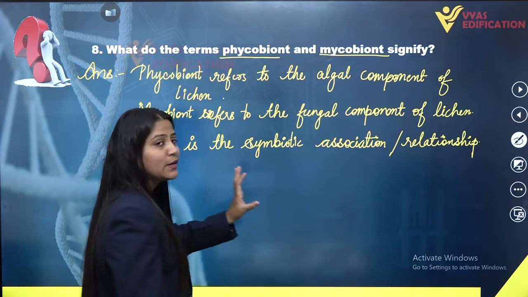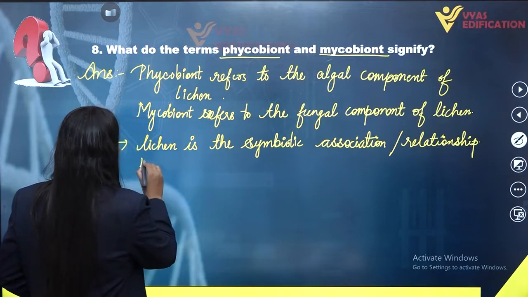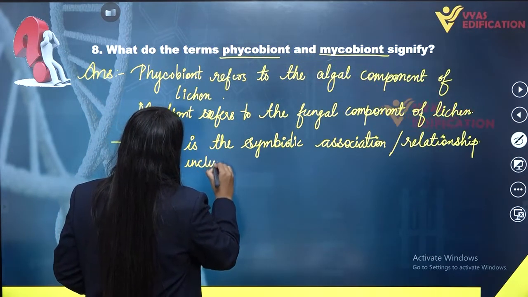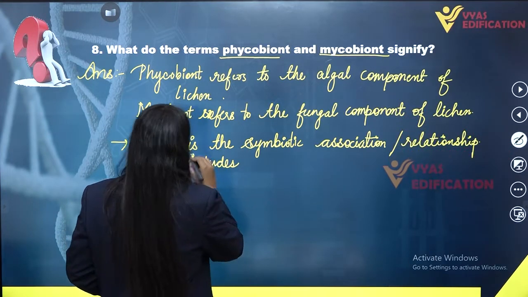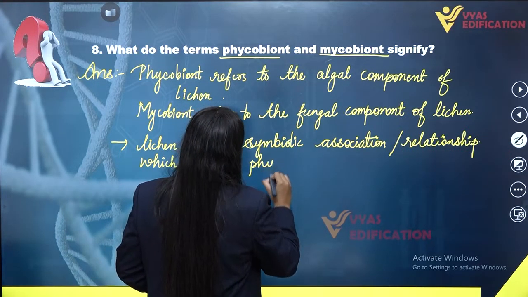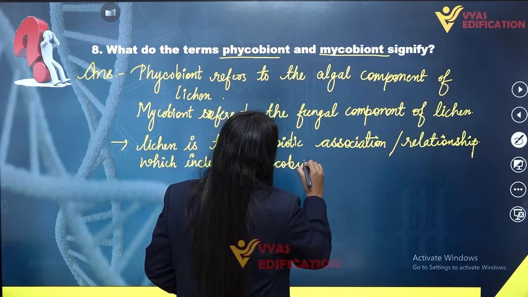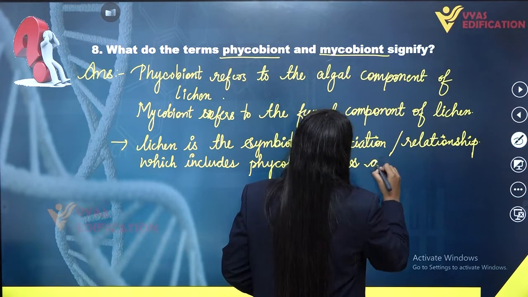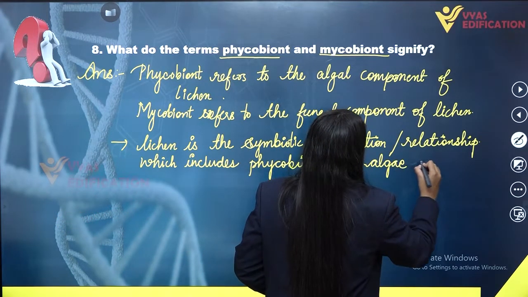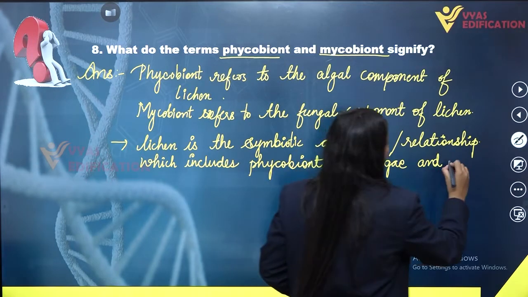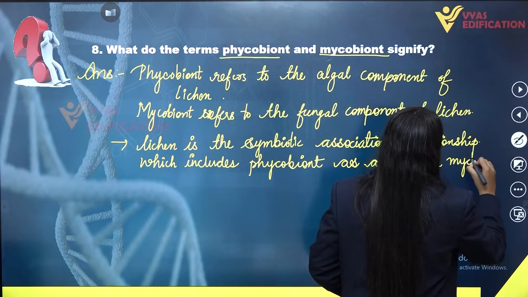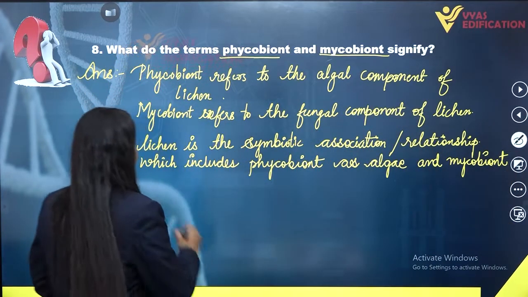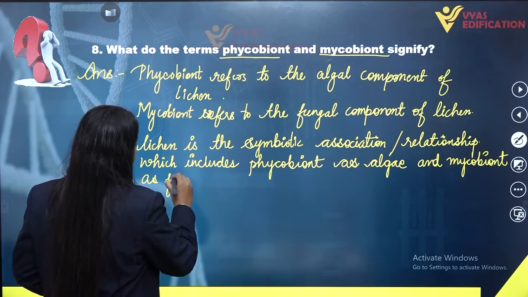Lichen is a symbiotic association or relationship which includes phycobiont as algae and mycobiont as fungus.